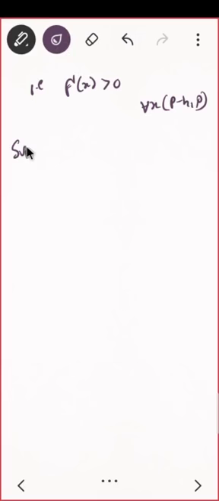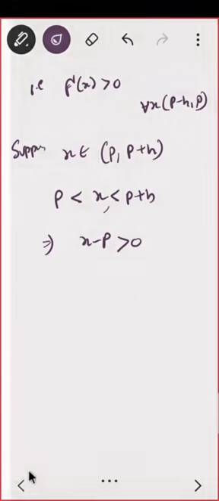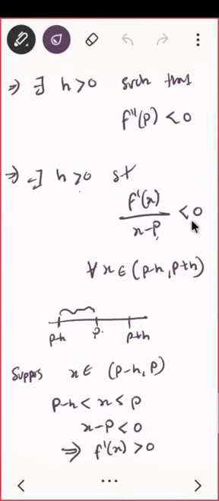Suppose my x lies here, p to p plus h. Then what? That means x is lying between p and p plus h. Can you say something about x minus p here? Look at this. What do you see? x minus p is positive. So in this case x minus p is positive, then the whole term is negative. So what can you say about f dash of x?